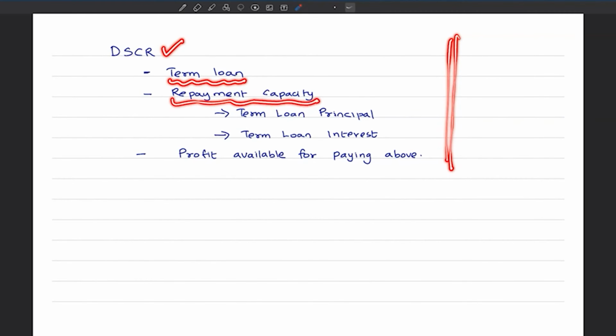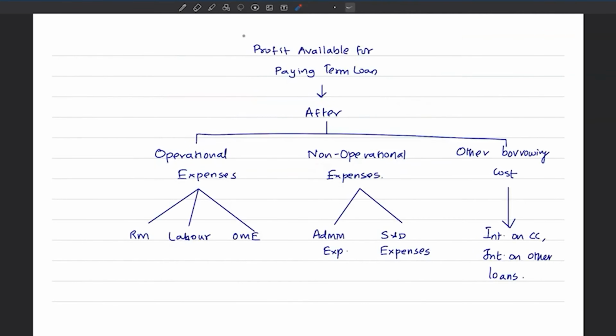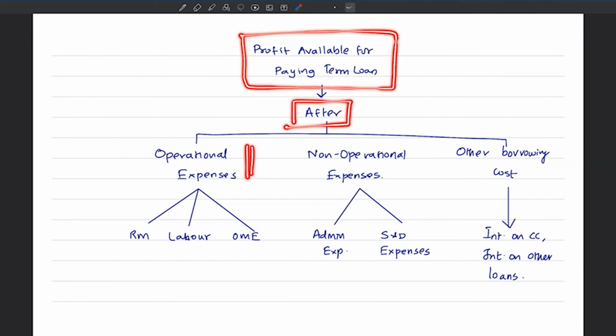Repayment capacity means whether the borrower is having capacity to repay the term loan principal, to pay the term loan interest. For this, whether adequate profits are available. That is the only purpose. And when we say profits are available for paying term loan, it means it should be a profit after meeting all the operational expenses like raw material, labor, other manufacturing expenses.